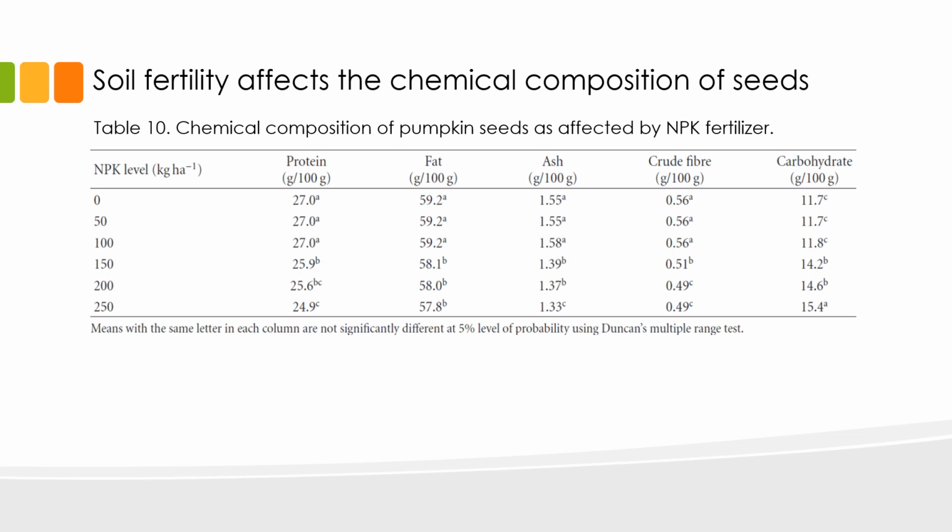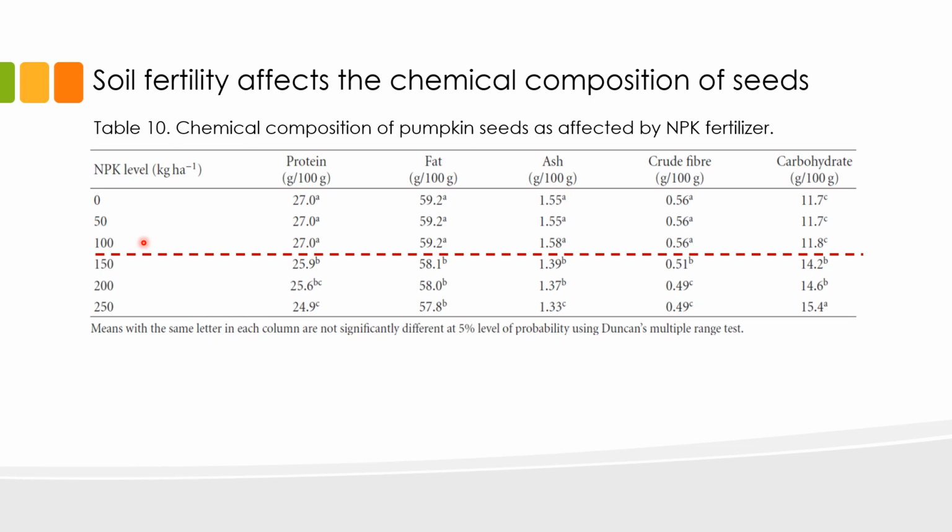In this slide, we can see the effects of different rates of nitrogen, phosphorus, and potassium on the chemical composition of pumpkin seeds, particularly on the protein, fat, ash, crude fiber, and carbohydrate contents. As you can see, application of 0, 50, and 100 kg per hectare of nitrogen, phosphorus, and potassium does not have any significant effects on the chemical composition of pumpkin seeds.